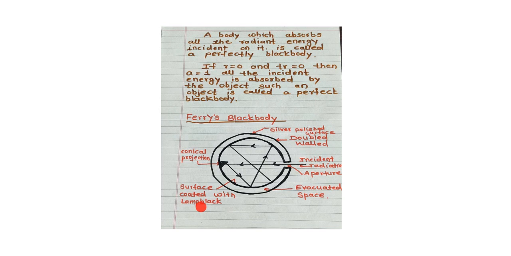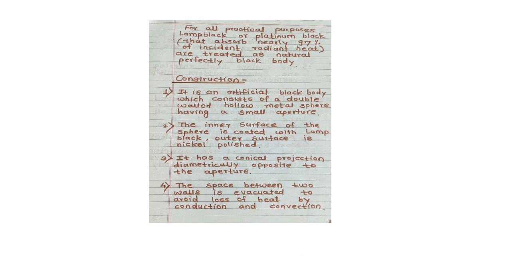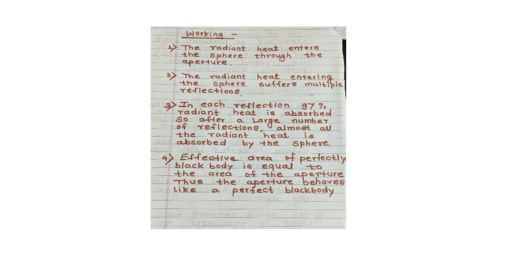Lamp black means finely powdered black particles deposited in incomplete combustion of carbonaceous material and used chiefly as a pigment, as in paints, printing inks, etc. Students, this is the construction and working of Ferry's black body.